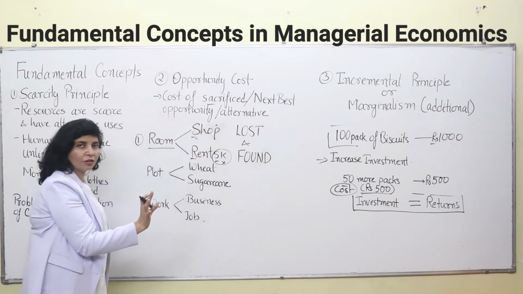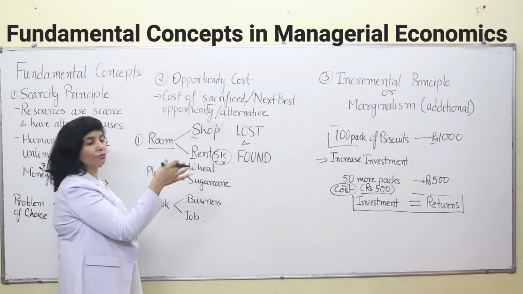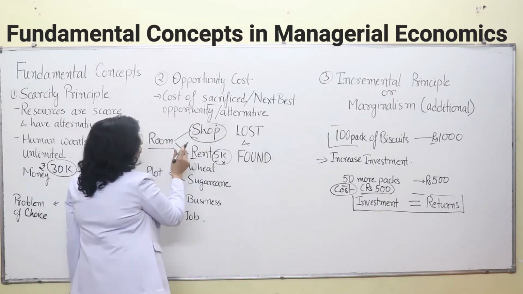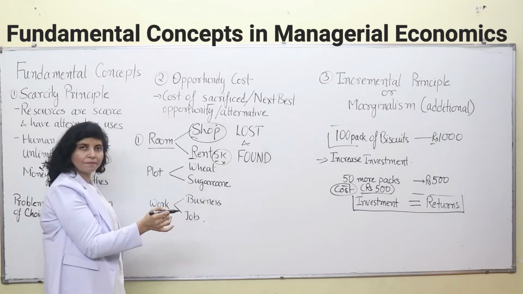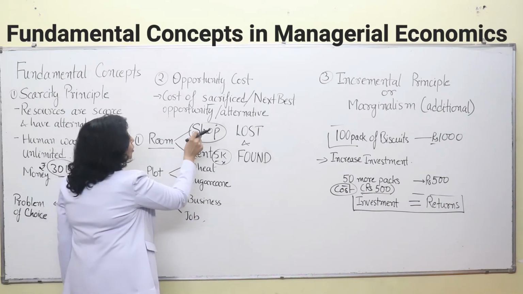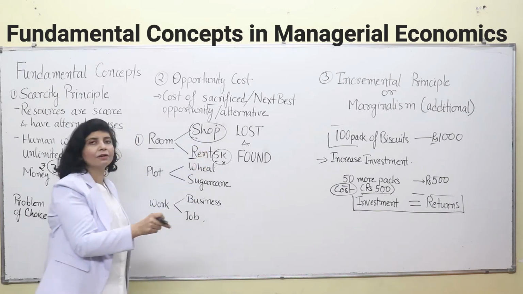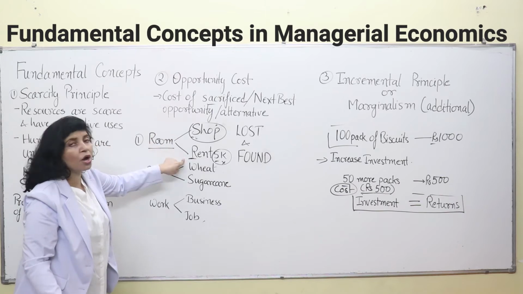You can't go for both, because you can't open a shop and rent that room at the same time. So you'll have to go for one. That means if you want to open a shop, then you will have to let go of this rent of yours. So what is the opportunity cost of opening a shop? It is the cost of renting a room. That is the next best alternative. This is the cost of lost opportunity.